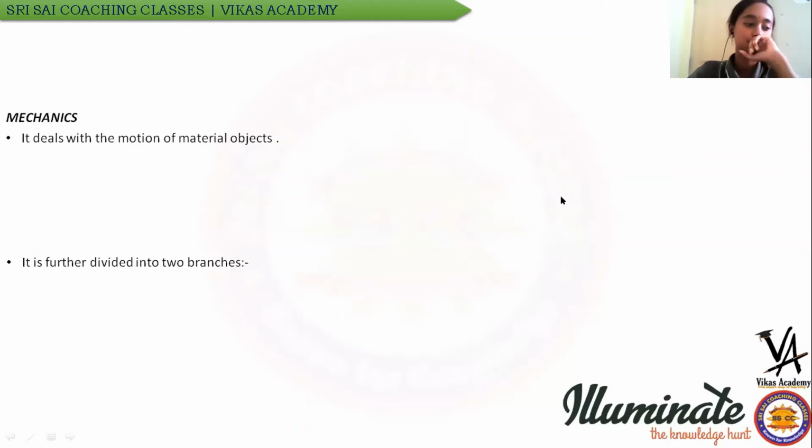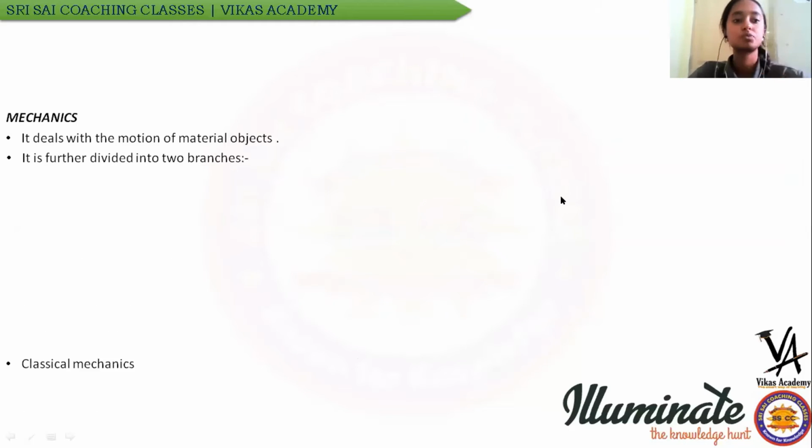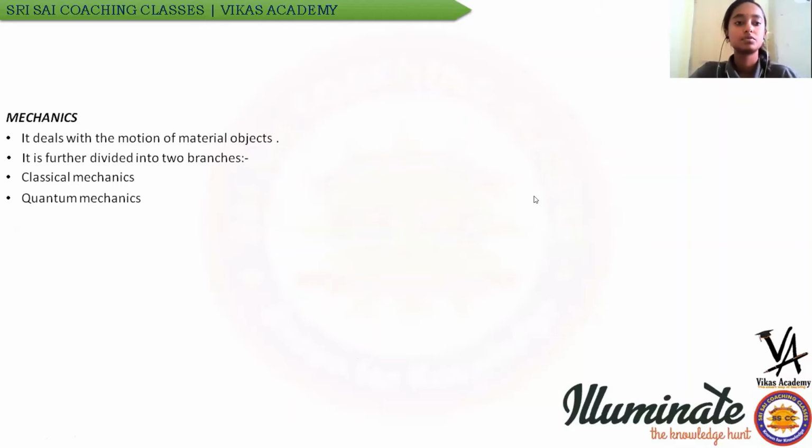Mechanics is another important branch of physics which helps us to study the motion of objects. It can further be divided into two branches, that is classical mechanics and quantum mechanics. Quantum mechanics is based on the behavior of small particles of atoms like electrons, protons, and neutrons. Whereas in classical physics, we study the laws of motion.